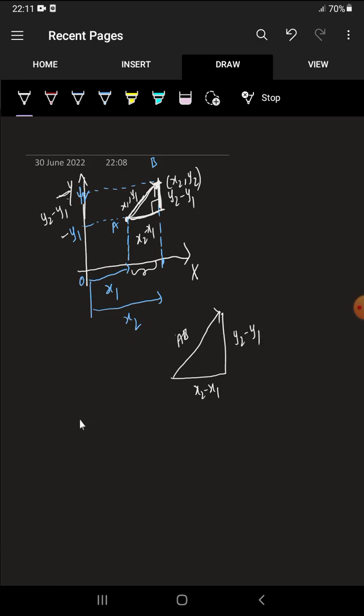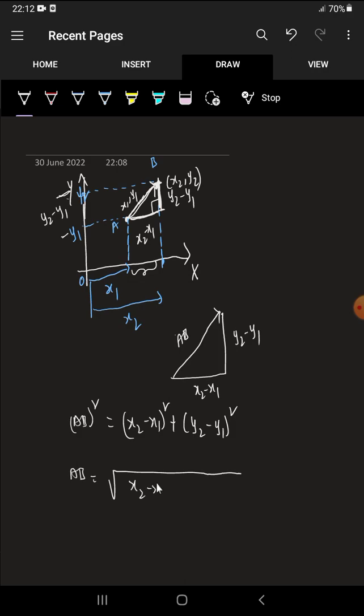So AB is the hypotenuse, hypotenuse square equals side square plus side square, that is x2 minus x1 whole square plus y2 minus y1 whole square. So then simply AB equals root over x2 minus x1 whole square plus y2 minus y1 whole square. This is the distance between 2 points formula. So this gives the length of the chord in two-dimensional geometry.